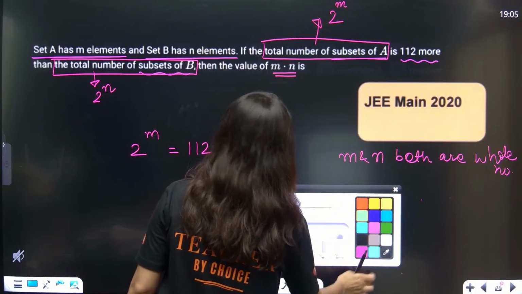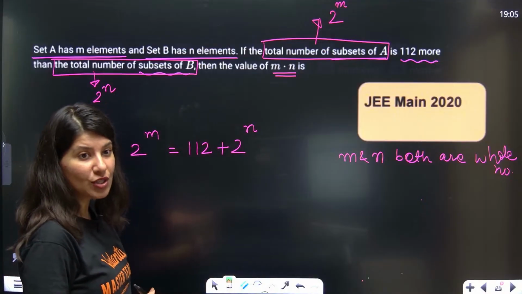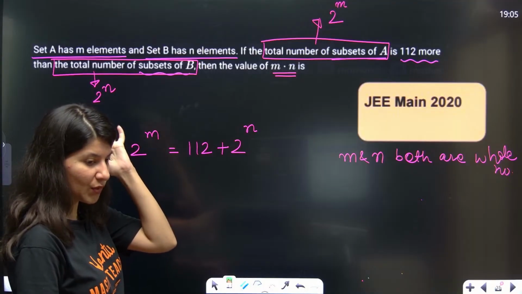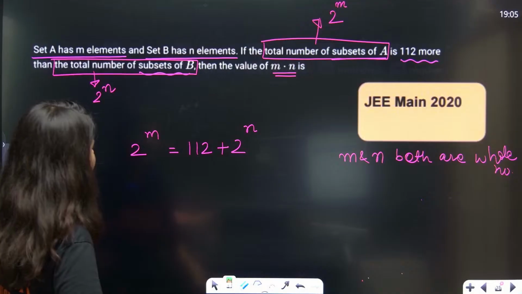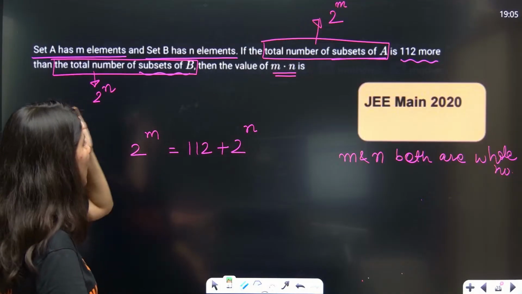All right. So now just think about what are the possible things which can happen for m and n. Understand, 112 plus something will give you 2 power m.